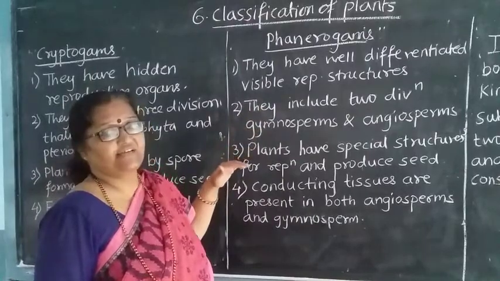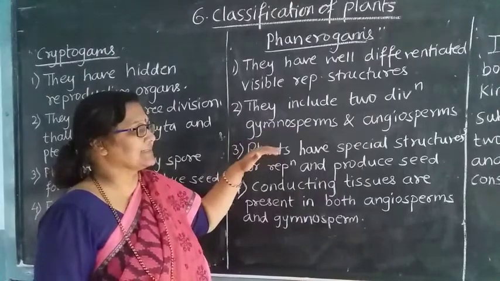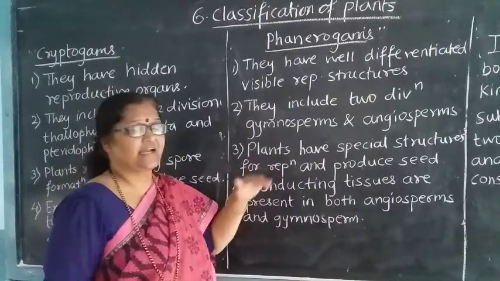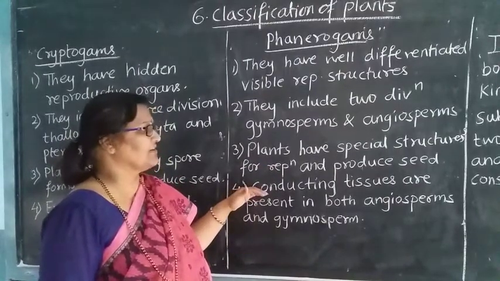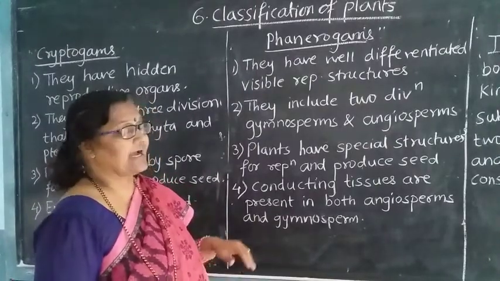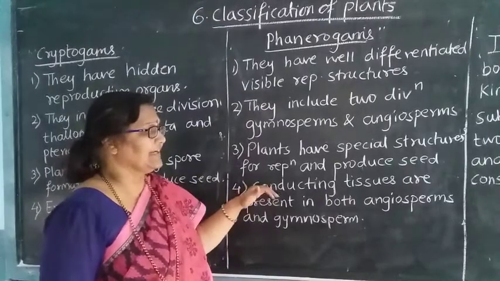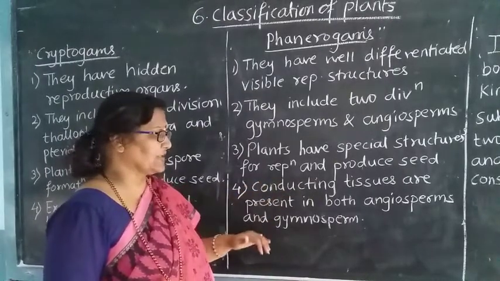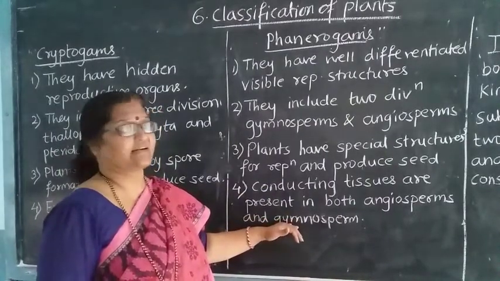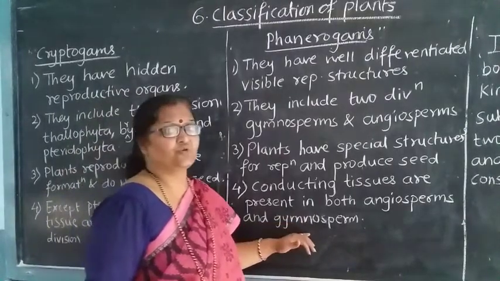They include two divisions, gymnosperms and angiosperms. The plants have special structures for reproduction, and due to that they can produce seeds. Conducting tissues are present in both angiosperms and gymnosperms.